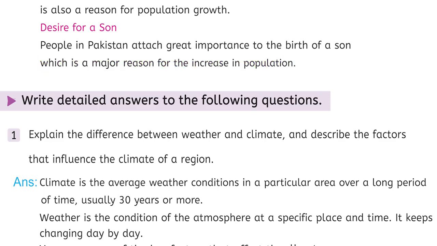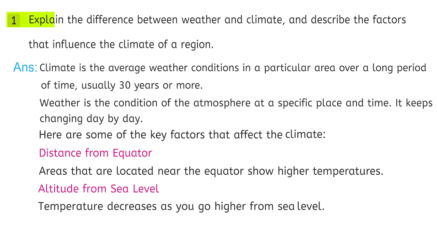Now we are going to solve long questions. Write detailed answers to the following questions. Question number 1. Explain the difference between weather and climate and describe the factors that influence the climate of a region. Answer, climate is the average weather conditions in a particular area over a long period of time, usually 30 years or more. Weather is the condition of atmosphere at a specific place and time. It keeps changing day by day.